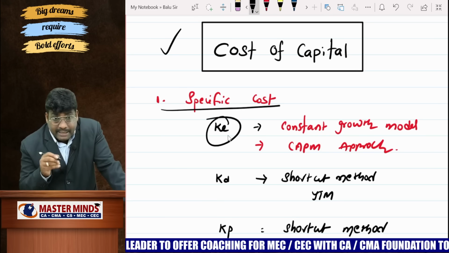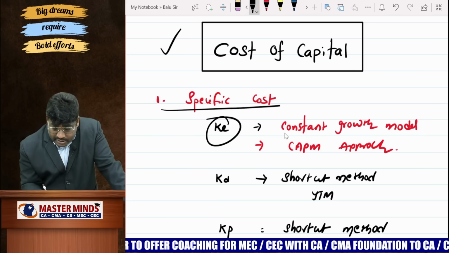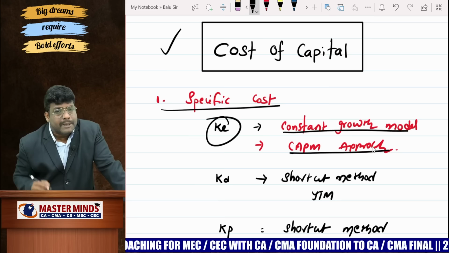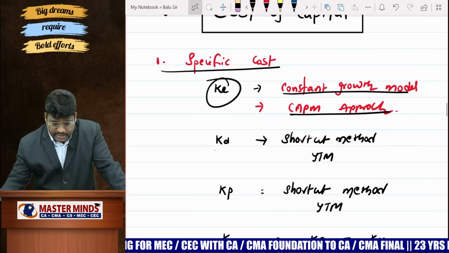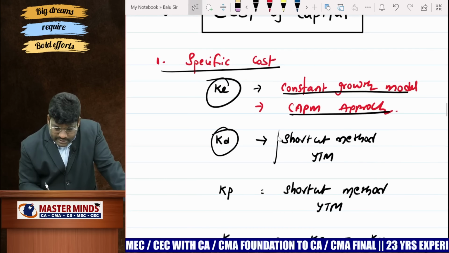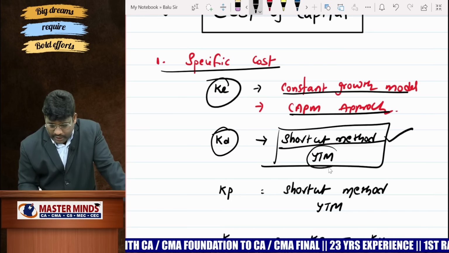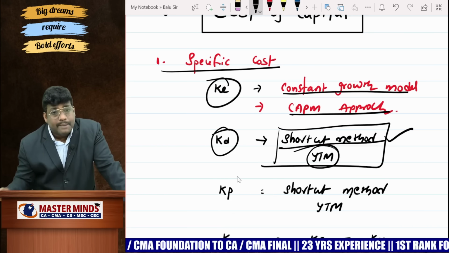First priority, time is not there much, right? That's why constant growth model, Gordon model, you check it. Thereafter CAPM, Sharpe model, you check it. Okay. Thereafter cost of debt, always give priority to shortcut method. Second priority give to YTM. Consider it is a redeemable debenture.